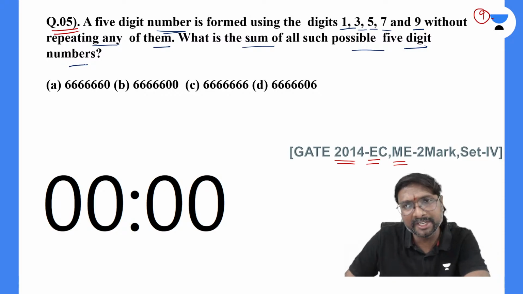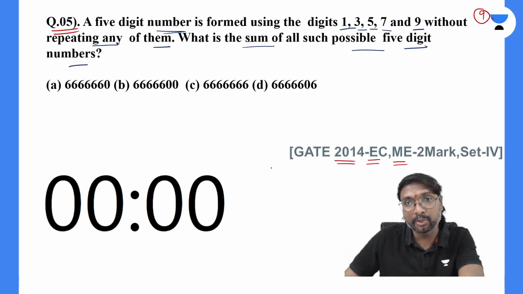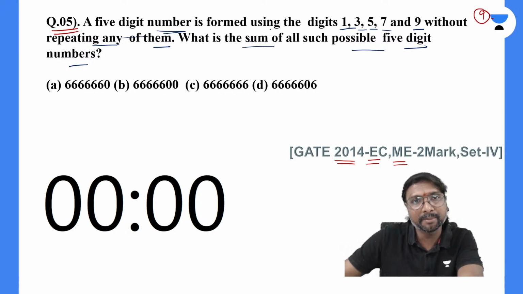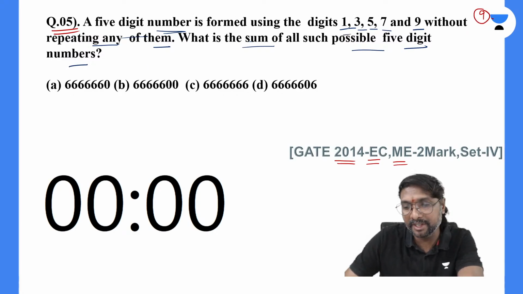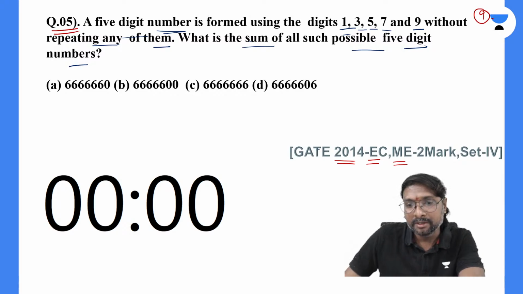Total how many such numbers will be there, everyone? Total 5 factorial, since a 5-digit number is formed using the digits 1, 3, 5, 7 and 9. So how many possible numbers do we have?